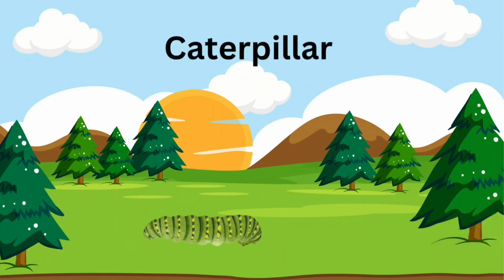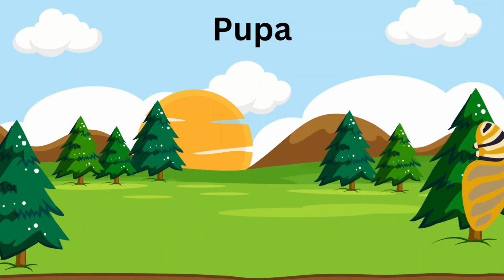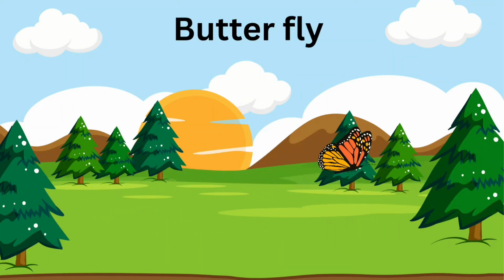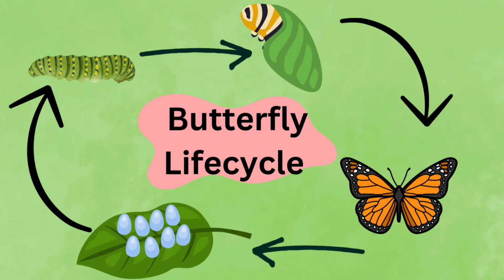Eggs, caterpillar, pupa, butterfly. This is the life cycle of butterfly.